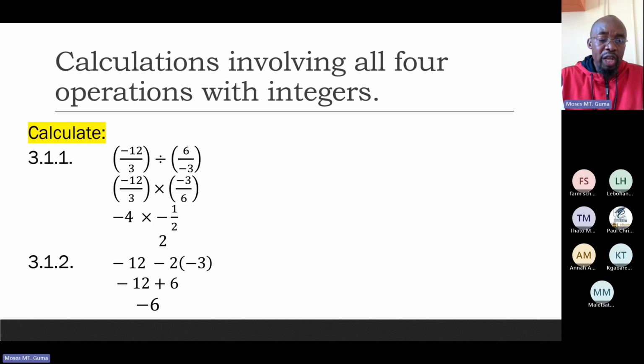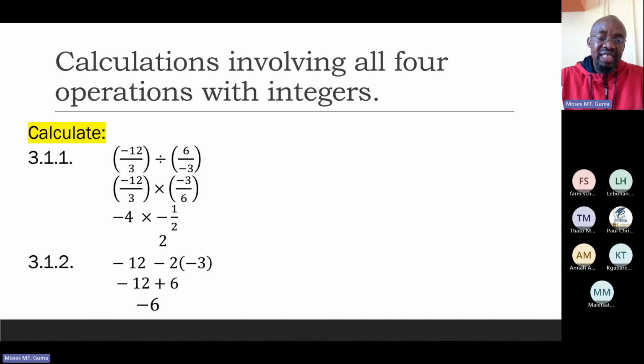There we go. When you simplify this one, negative divided by a positive is a negative. How many 3s are in 12? We have 4 of them. Multiplied by there, negative divided by a positive is a negative. How many 3s are in 3? It would be 1.